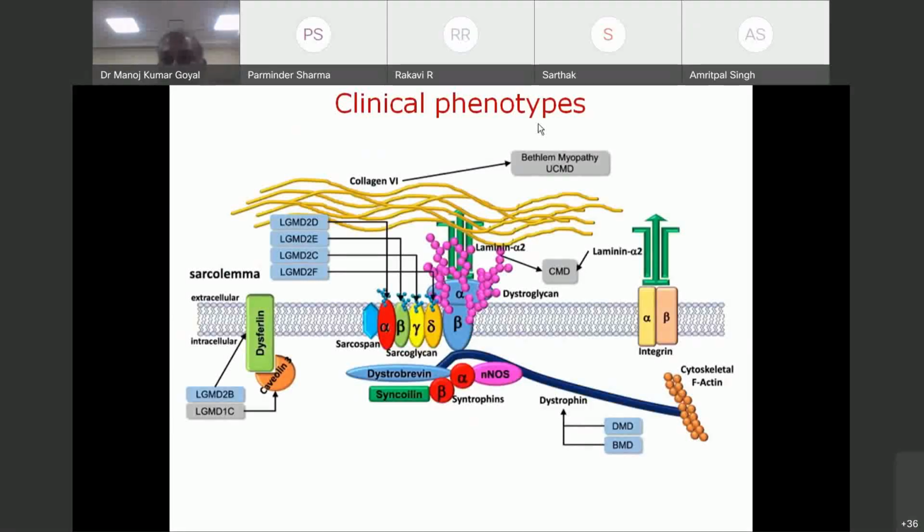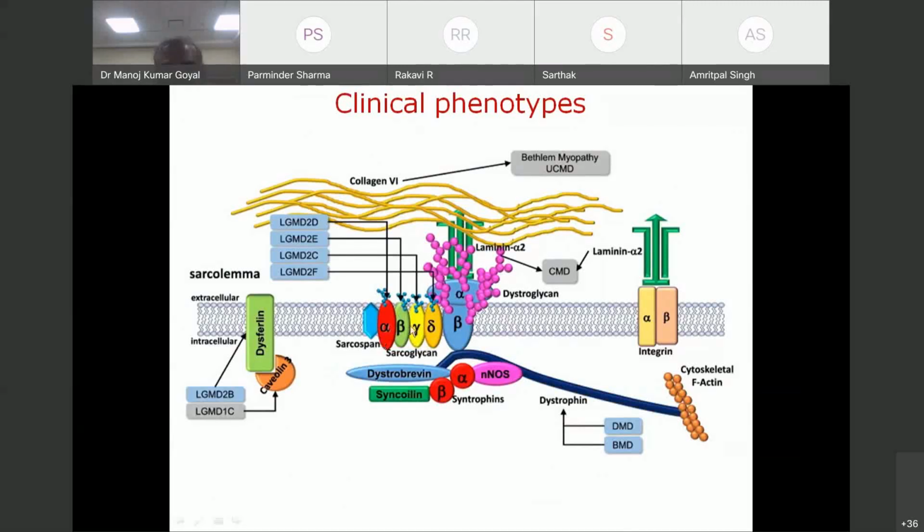Again, have I stressed out? So if there is, we have already discussed this structure. Muscle fiber, this is sarcolemma. You have alpha and beta integrin, you have dysferlin. This is another protein, dysferlin. You have alpha, beta, gamma, and delta sarcoglycan. You have dystrobrevin, other proteins, dystrophin, laminin. So if there is mutation in collagen 6, you get Bethlem myopathy, a form of LGMD 1A.